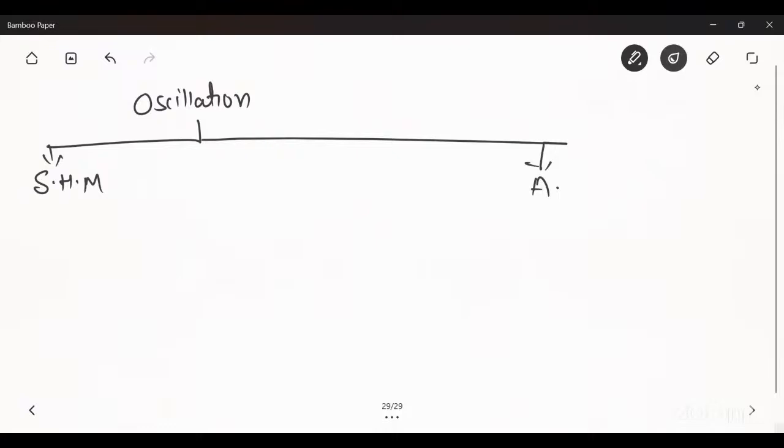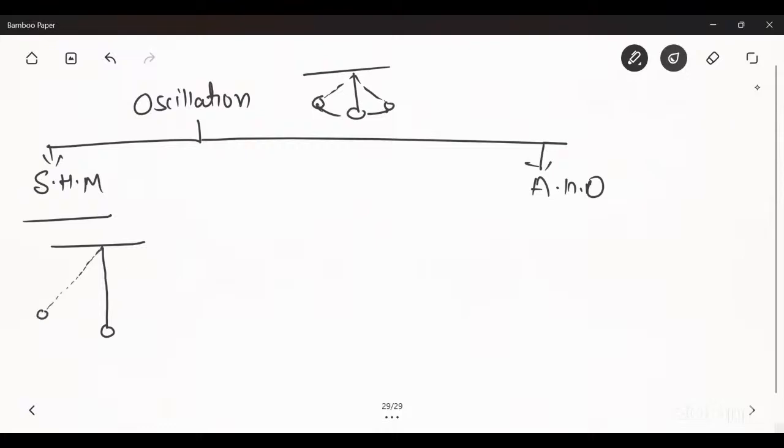Oscillation is the to and fro position, so it will come to this position. This is known as oscillation, meaning to and fro motion. But there are two types of oscillation: first is simple harmonic motion, and second is anharmonic oscillation or anharmonic motion.